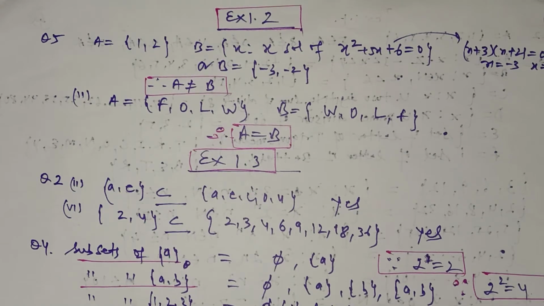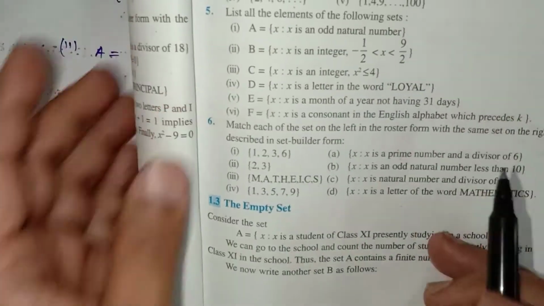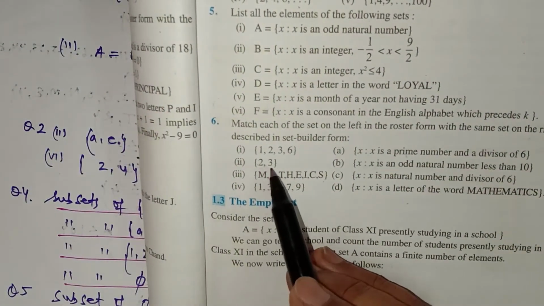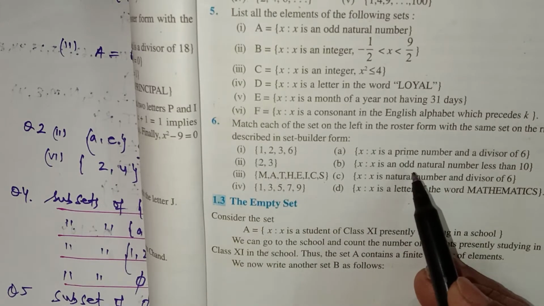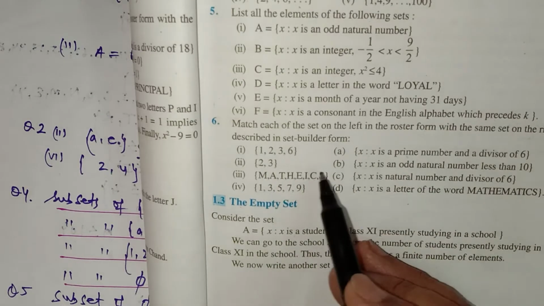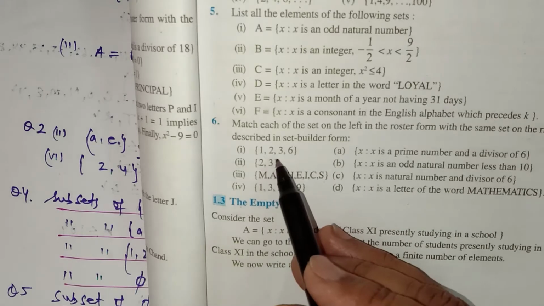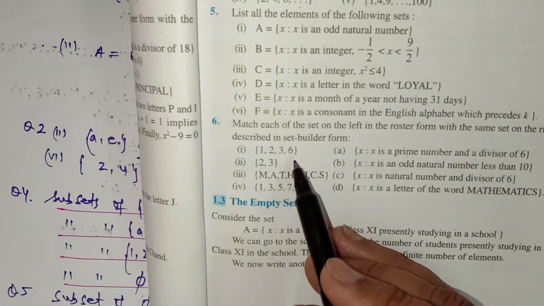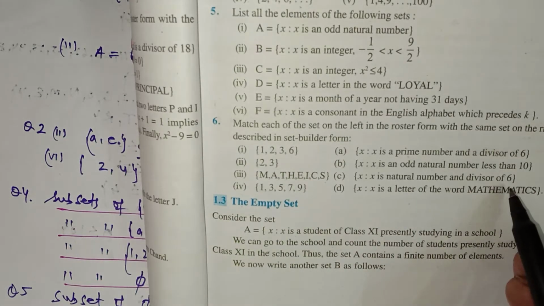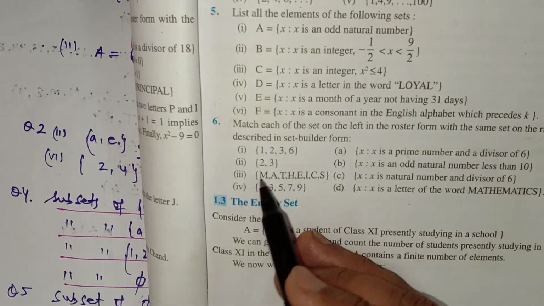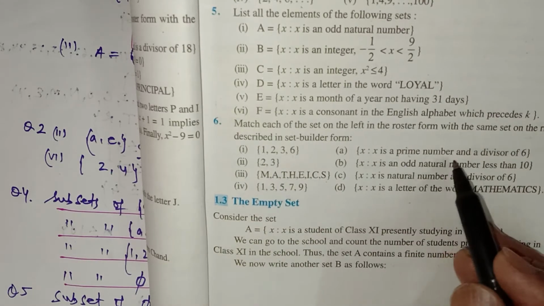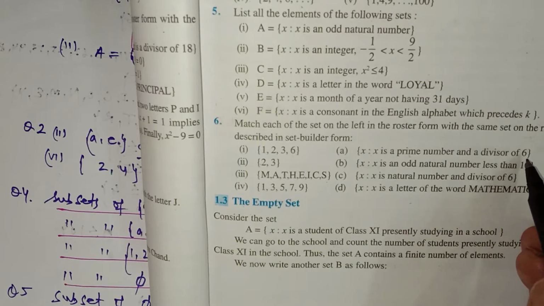In question number 6 of this exercise, on the left hand side the roster form is given, and on the right hand side the set builder form is given. So you can easily match the columns. 1, 2, 3, 6 is the natural number and a divisor of 6, which is the C part. 2, 3 is the prime divisor of 6, prime number, the divisor of 6, that is this part.